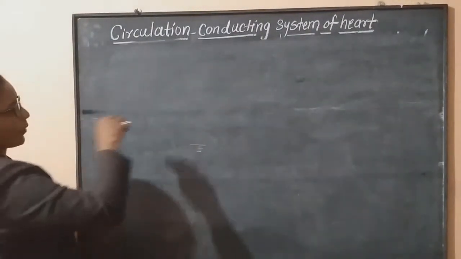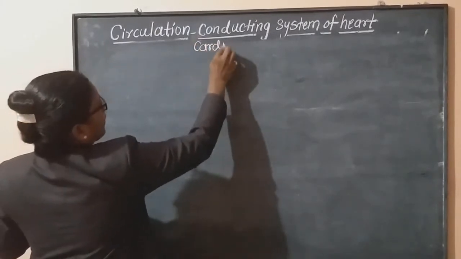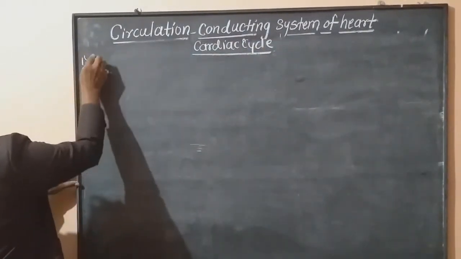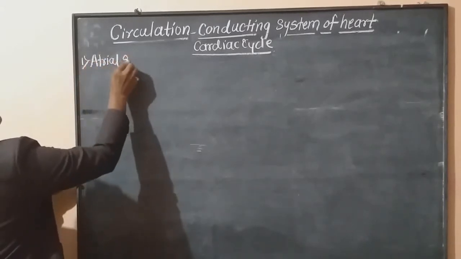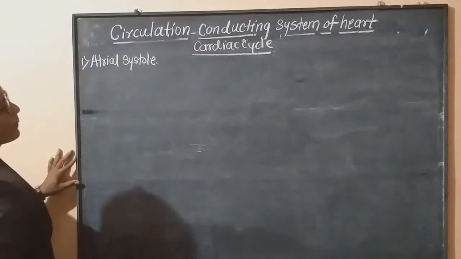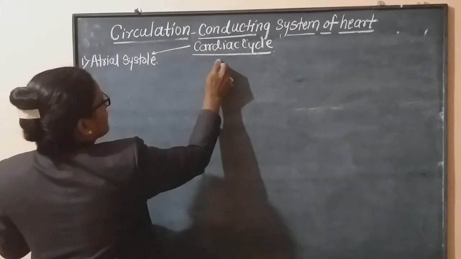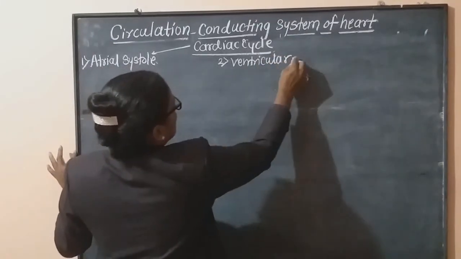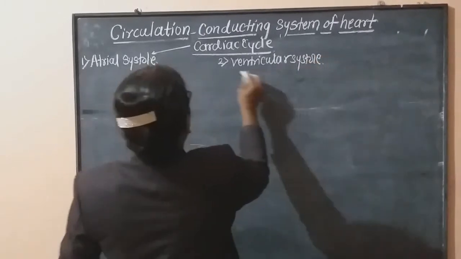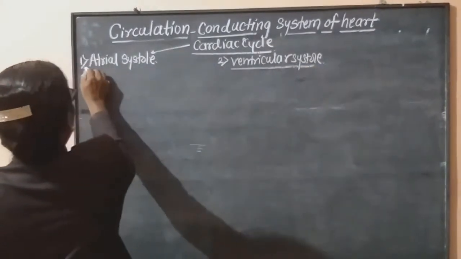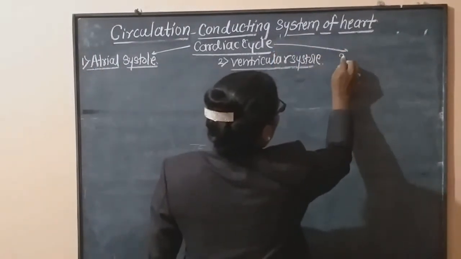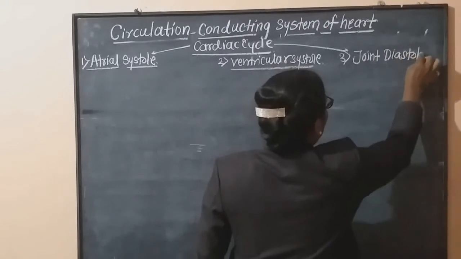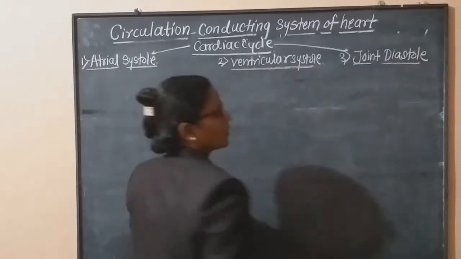Now in these 3 stages, the first stage is called atrial systole. The second stage is called ventricular systole. And the third is called joint diastole. What is it called? It is called joint diastole.